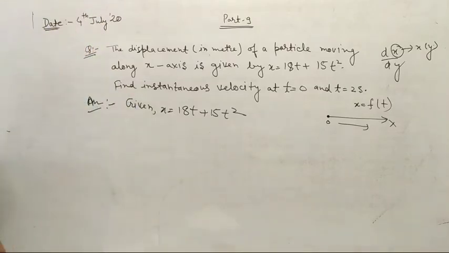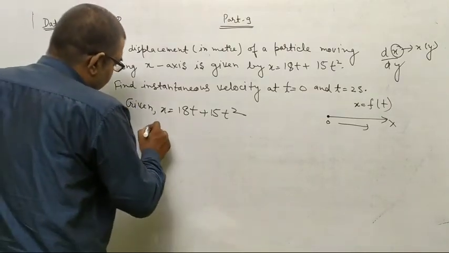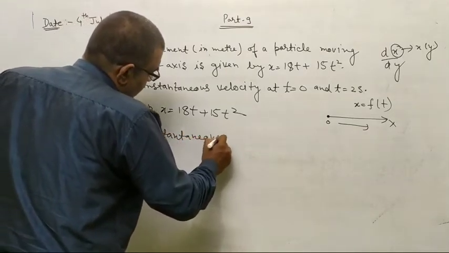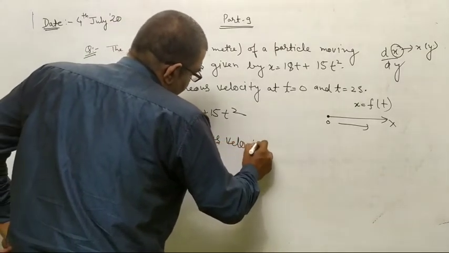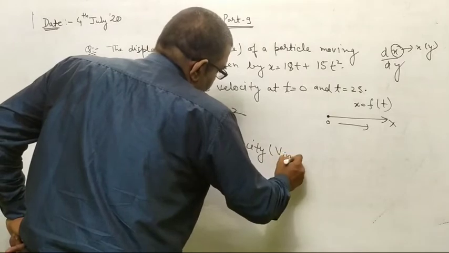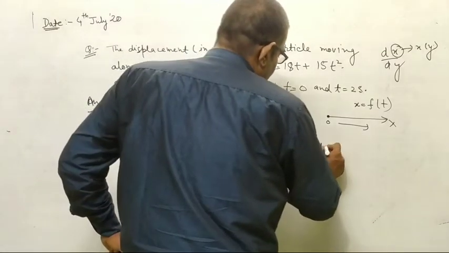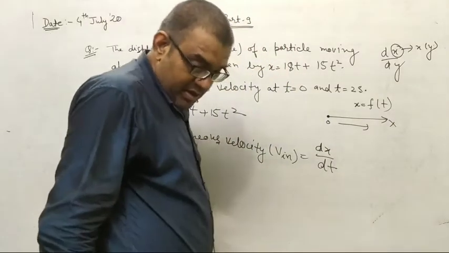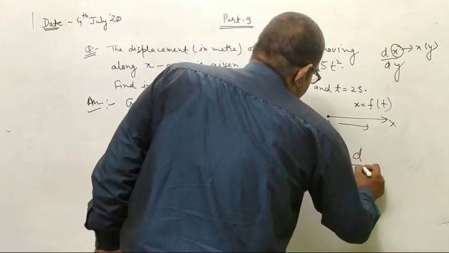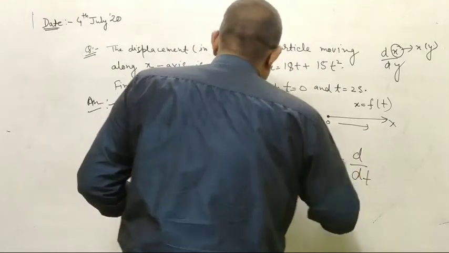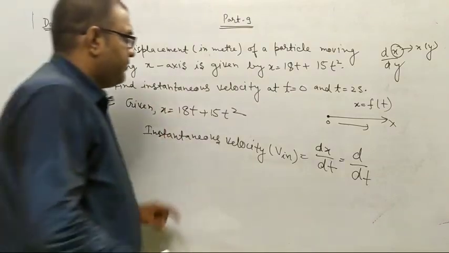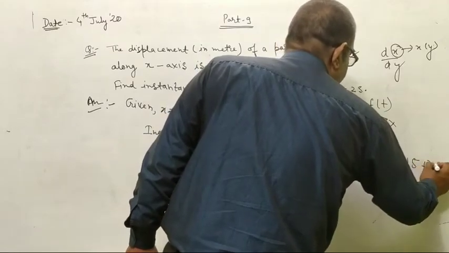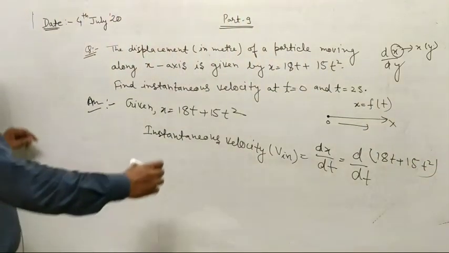We have to find the instantaneous velocity, that is v instantaneous, which we calculate as dx upon dt. And for dx upon dt, you have to write d upon dt of 18t plus 15t square.